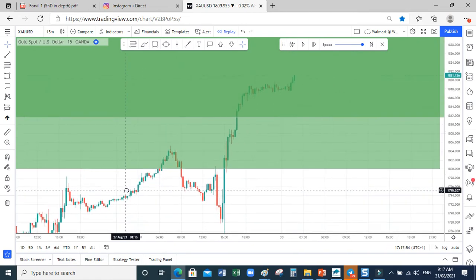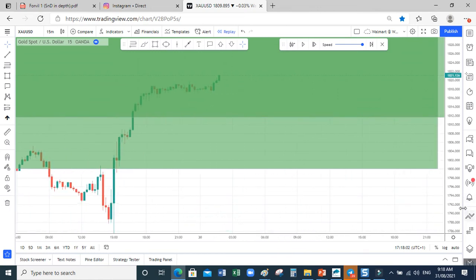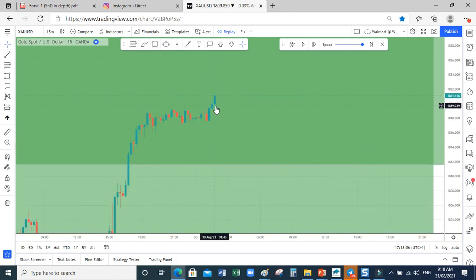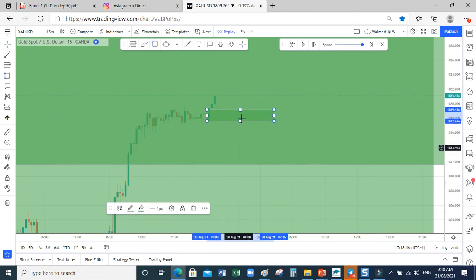If you're an ICT trader, once you've got your setup here, let me show this 15-minute chart. This is my breaker. I can trade using my breaker block. I'm looking for price to pull back when price breaks through it.